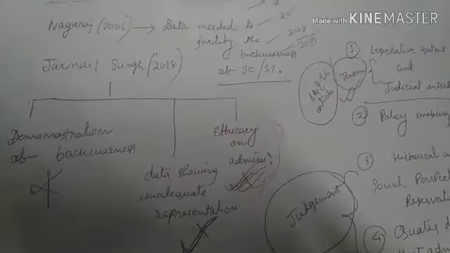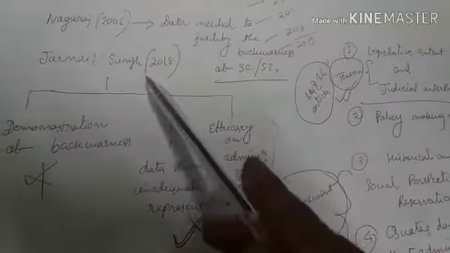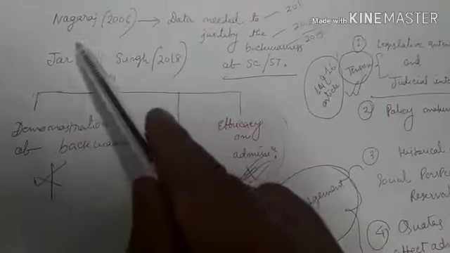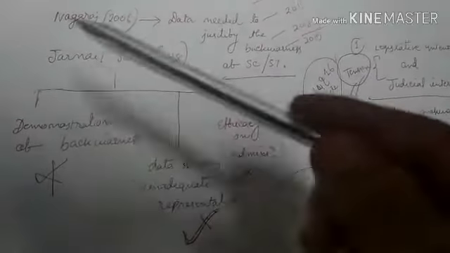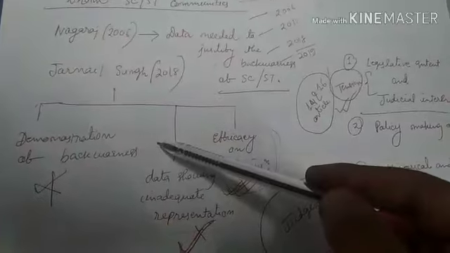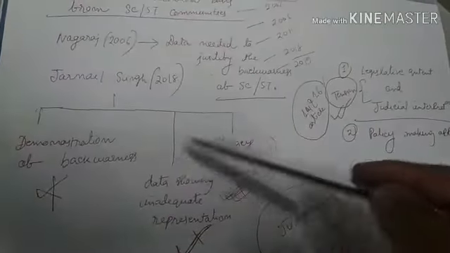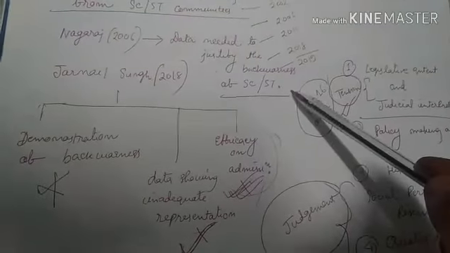So it is clear till now what the Nagaraj and Jarnail Singh judgments opine. Both judgments uphold the validity of the government's decision to make promotion on the basis of reservation for Scheduled Tribe and Scheduled Caste communities.